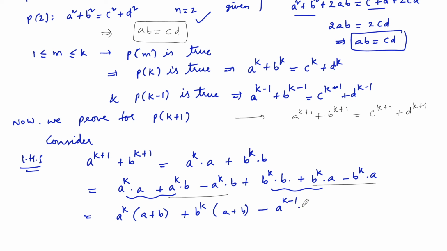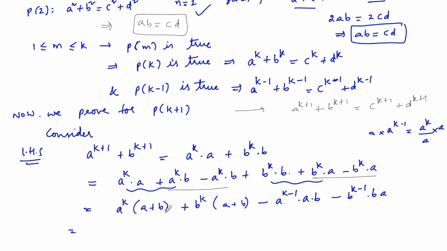The remaining terms: a^k times b, we can write as a^(k-1) times a times b, that is ab. And b^k times a, we can write as b^(k-1) times b times a, just multiplying and dividing with a here, since a^(k-1) is equal to a^k upon a, and if you multiply with a, you will get a^k. So here a^(k-1) times ab, and here b^(k-1) times ba.